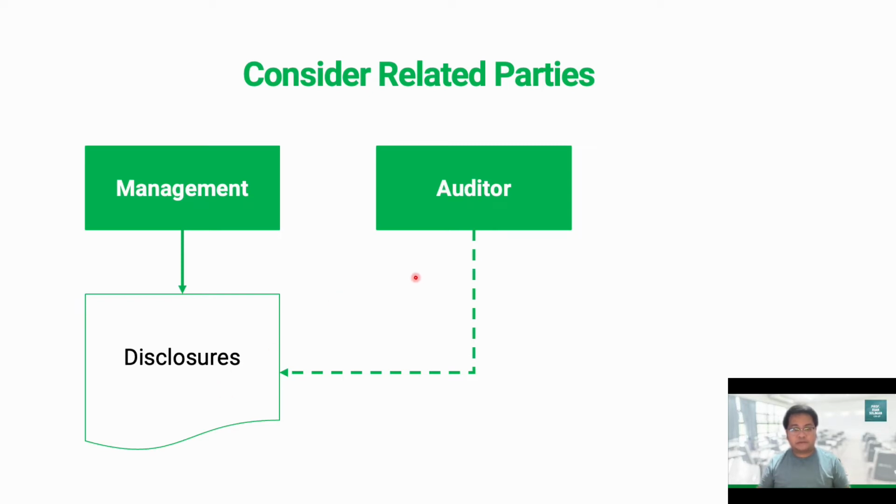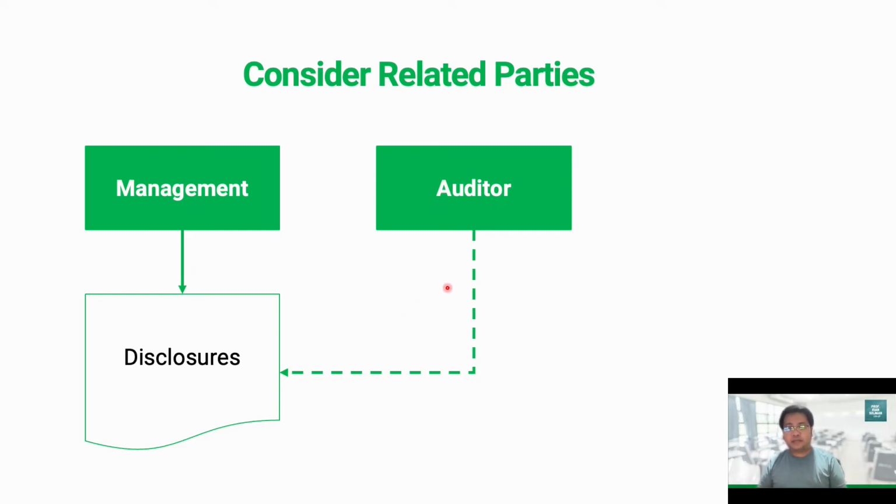So in the course of our evaluation, we inquire from the management the identity of their related parties, including any changes from prior period. We also ask of the nature of the relationship between the entity and those related parties. For example, parent-subsidiary relationship, joint venture, significant influence, and even key management personnel. Those are also included in the definition of related parties.